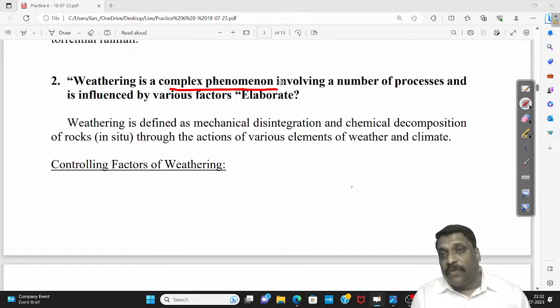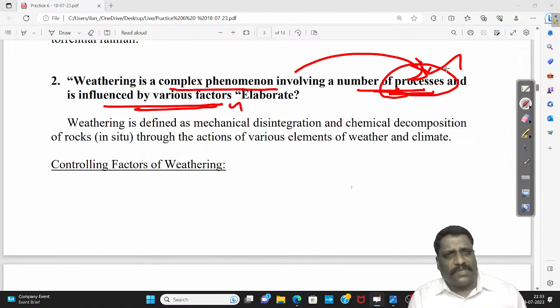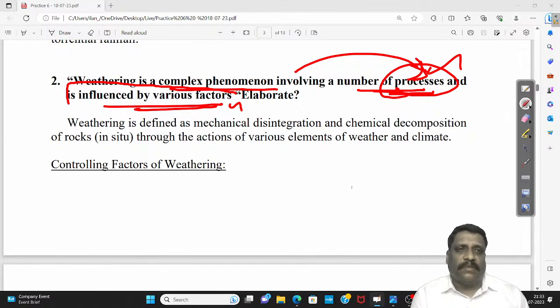Complex phenomenon of what? Involving a number of processes, and is influenced by various factors. Somewhere I can talk about the number of processes through which weathering takes place, or the different types of weathering, which I can include along with this process itself. And on the other hand, what are the various factors which influence the weathering?